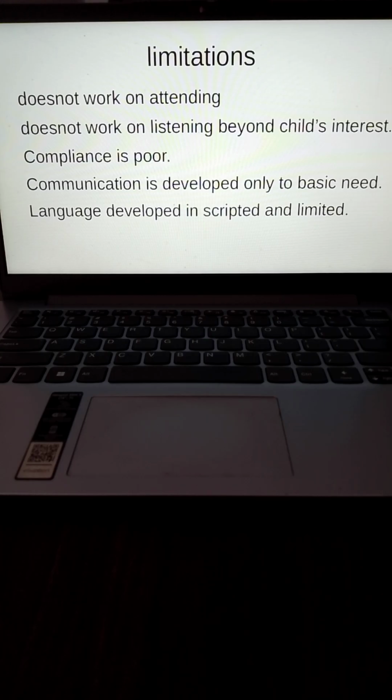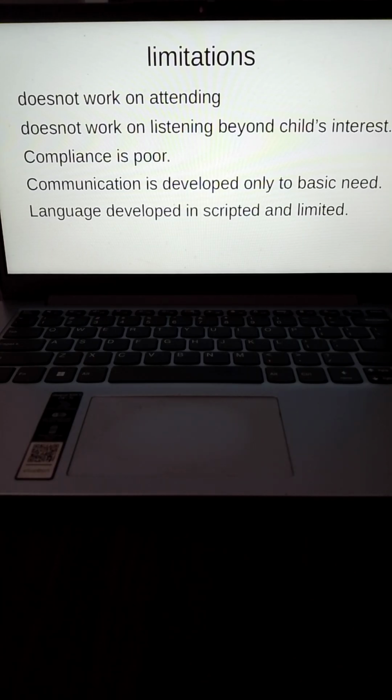Say, for example, if I were to teach him to eat food by himself. Many children are not interested in eating food by themselves. They would rather somebody feeds them. If I want to do writing behavior, I'm not going to be able to teach a child to just write without sitting in one place. They have to sit in one place and they have to write.